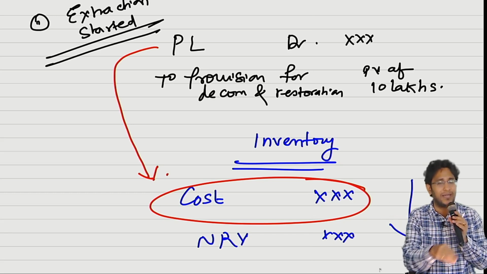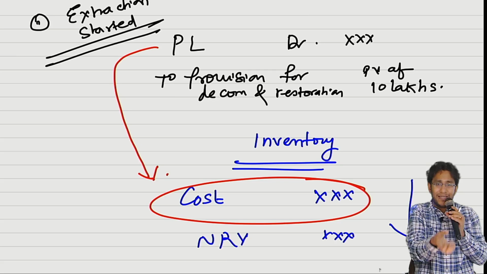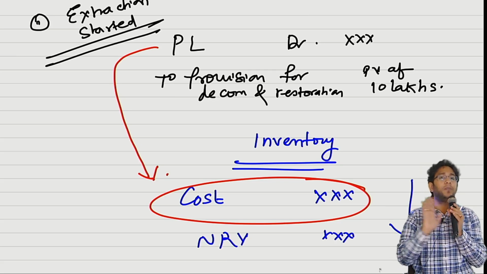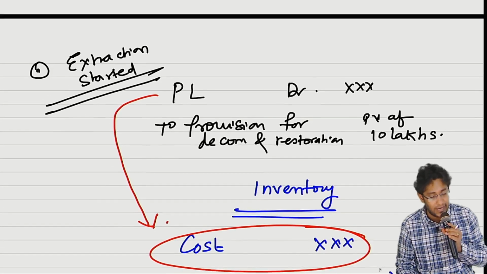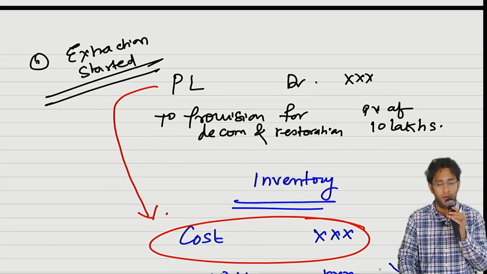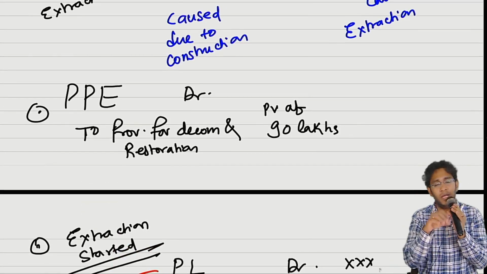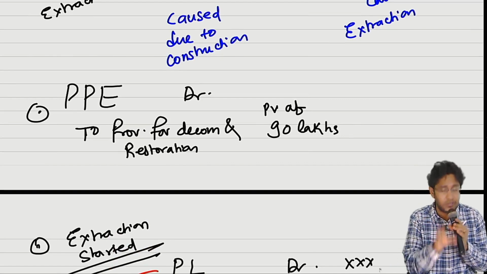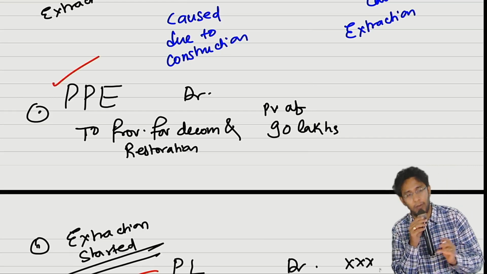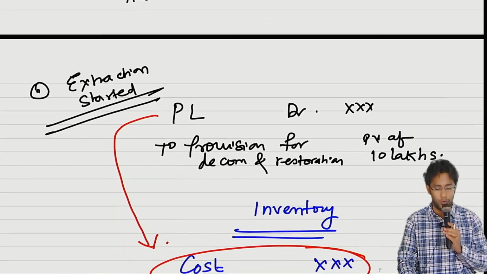Because you incurred this extra 10 lakhs cost repairing the damage caused by production, extraction of the material, that is material related cost, not PPE cost. So this 10 lakhs extraction related damage cost is cost of inventory, not cost of the PPE. Whereas construction related cost or decommissioning restoration cost incurred to repair the damage caused by construction, that is definitely PPE related cost. Two questions separately exist, but it's a very, very good concept.